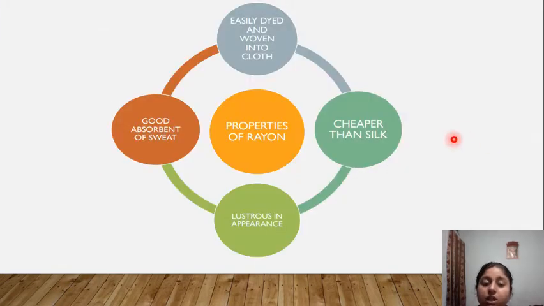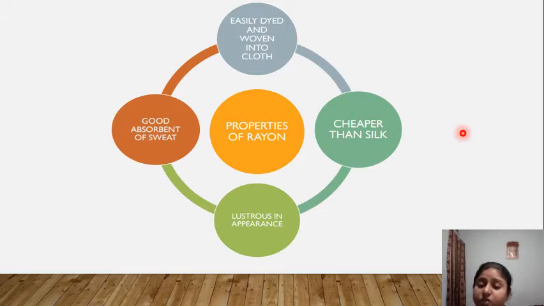So now see here the properties of rayon. It is a good absorbent of sweat, easily dyed and woven into clothes, cheaper than silk, and lustrous in appearance. These are some properties of rayon. Rayon cloth is of a very good quality for absorbing sweat.